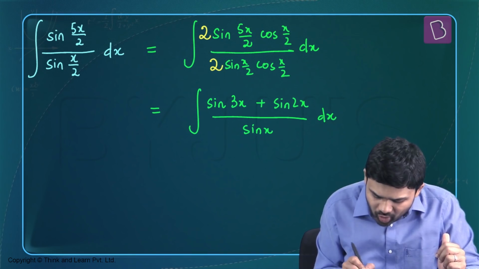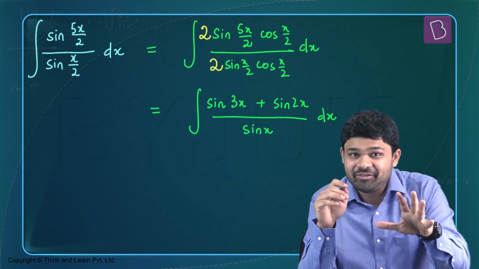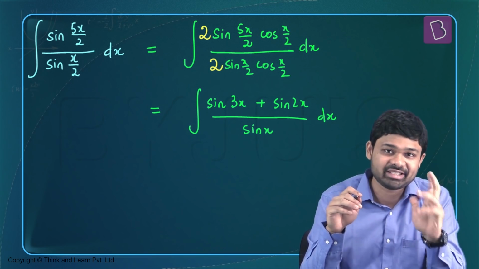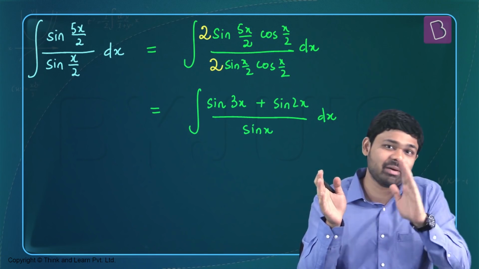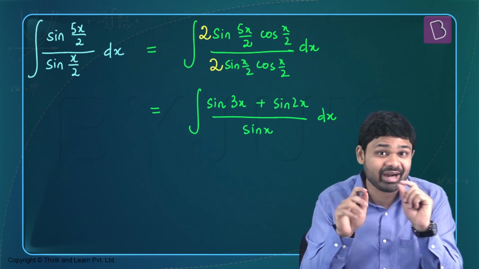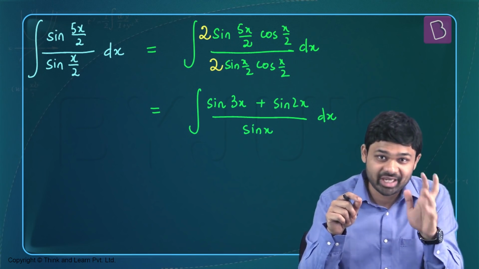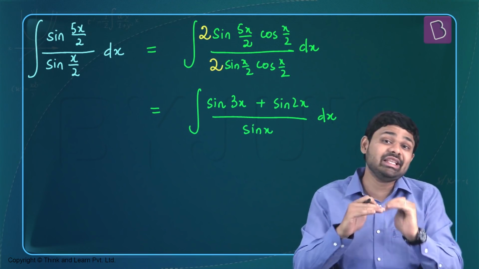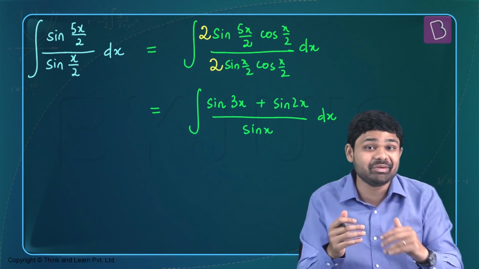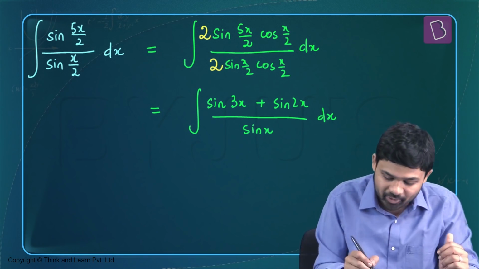Now we still don't know what to do with that sin x in the denominator, but luckily we know the expressions for sin 3x and sin 2x. The expression for sin 3x is 3 sin x minus 4 sin cubed x. Again, sin x is there in both the terms. The expression for sin 2x is 2 sin x cos x. Again, sin x is there, which means every sin x in the numerator will cancel with the sin x in the denominator, which means we can do away with the sin x in the denominator.